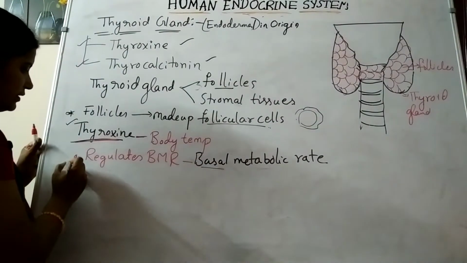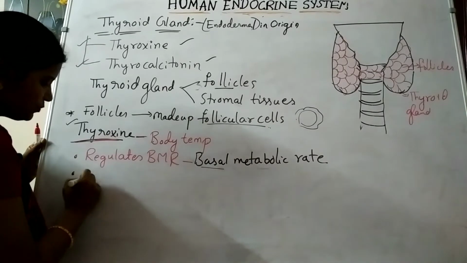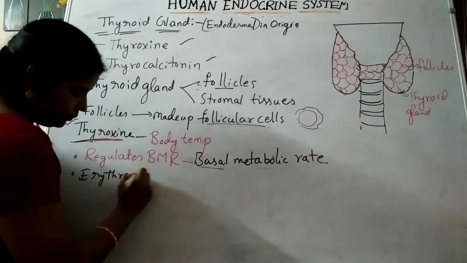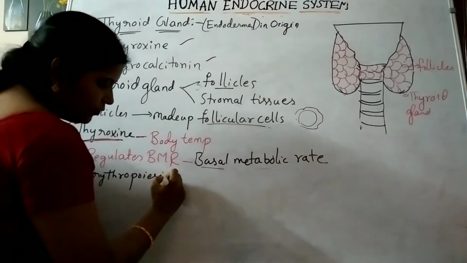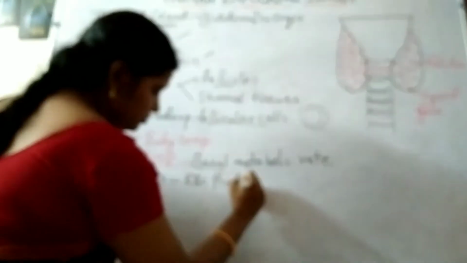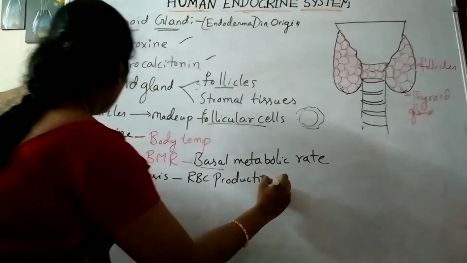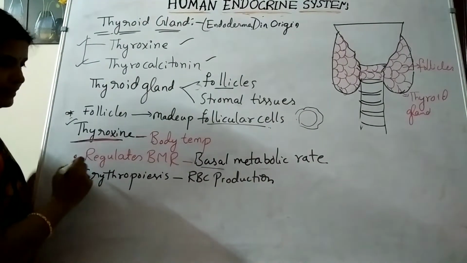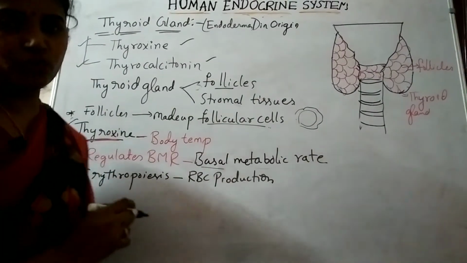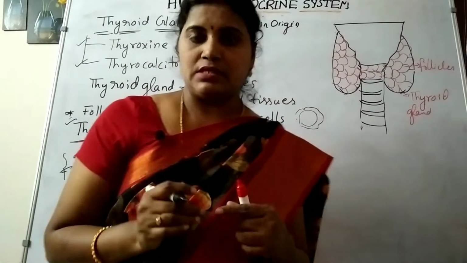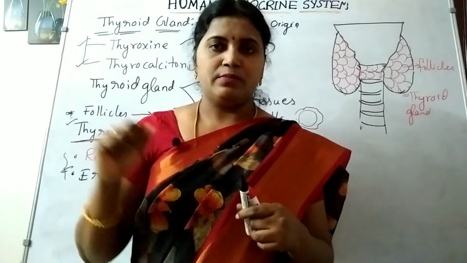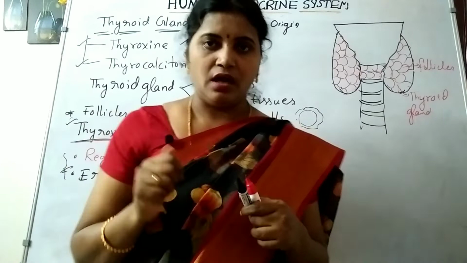Thyroxine is also responsible for erythropoiesis. Erythropoiesis is nothing but RBC production. So thyroxine regulates erythropoiesis. These are the regulatory functions. Erythropoiesis means production of red blood cells, which is also controlled by the thyroxine hormone.